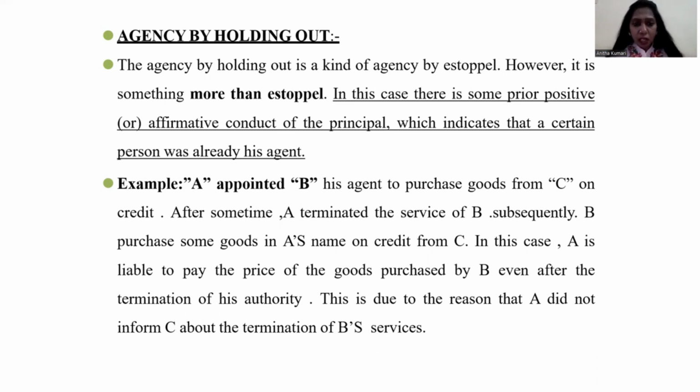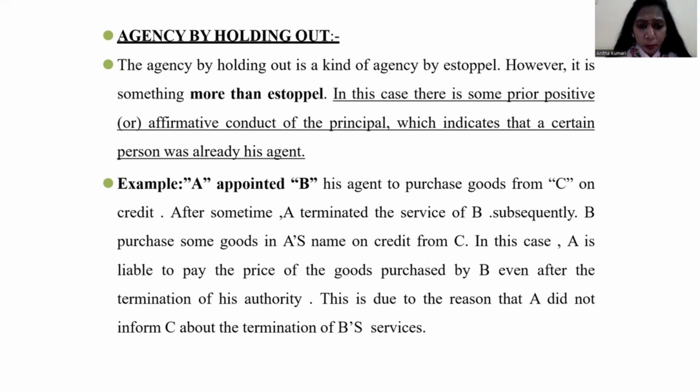A appointed B as agent for some particular business. B, by mentioning A's name, is doing some transaction or whatever it is. Due to some misunderstanding, A terminated the relationship with B. But B, ignoring this, is still continuing the relationship with C. That means he is doing some transaction, getting some money, or transferring or whatever it is. After some period, C, the particular third party, comes to know that there is no relationship between A and B. Oh, in ignorance of this information, I sold certain goods to him on credit.